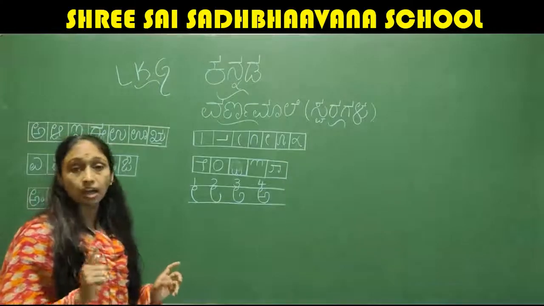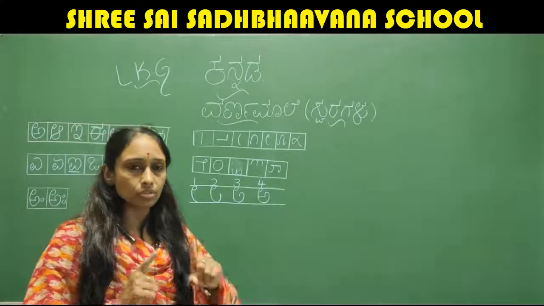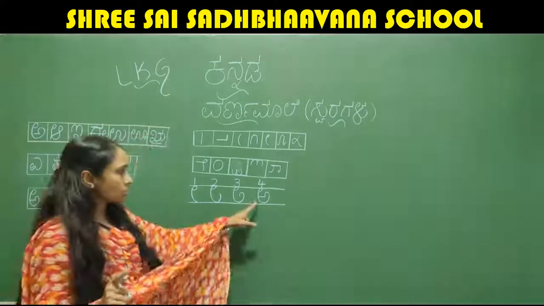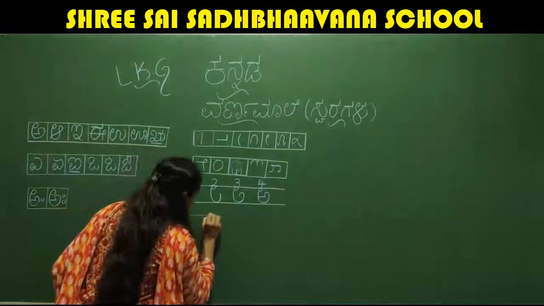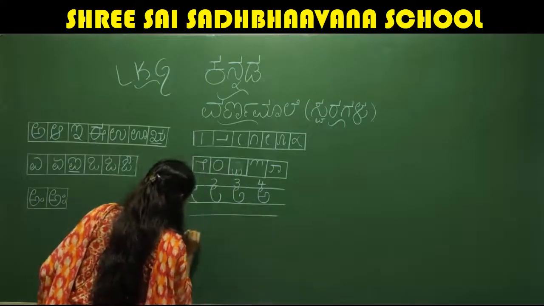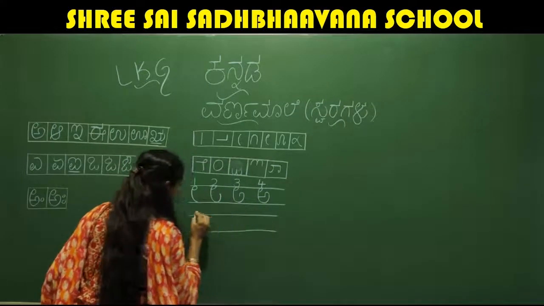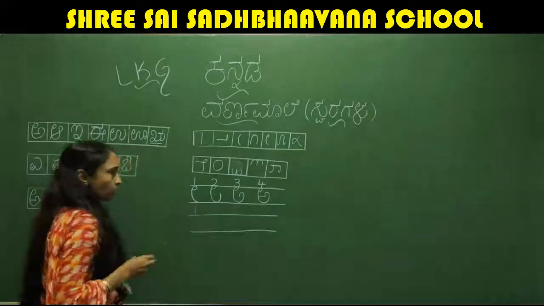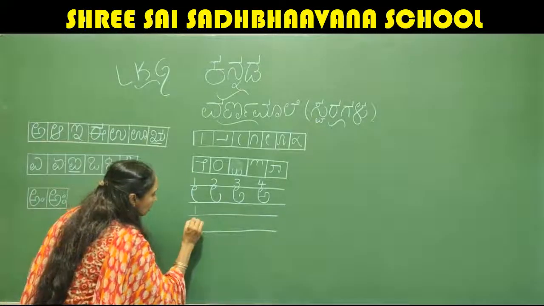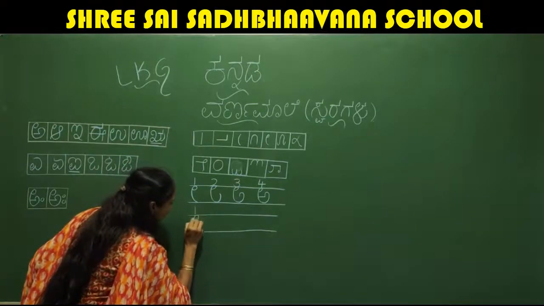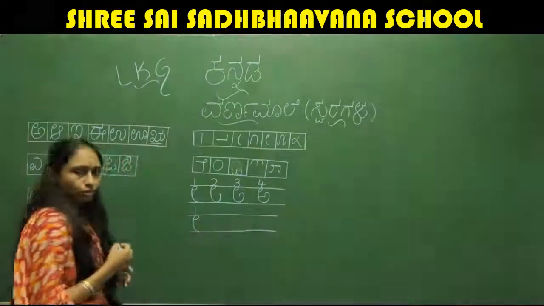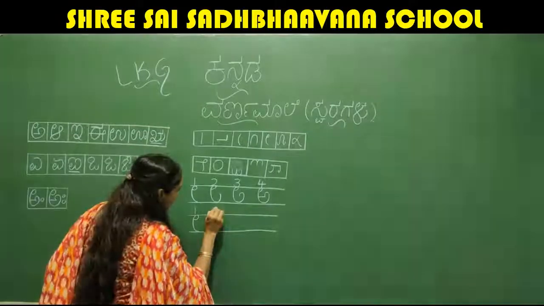Okay. So this is how you are going to write letter A. This is not A. Don't get confused. This is not A. This is letter A. So I will write here. Look at here, children. First, what we have to do? First step, I'll write this stroke. Okay. This is how first you have to write. And the second.